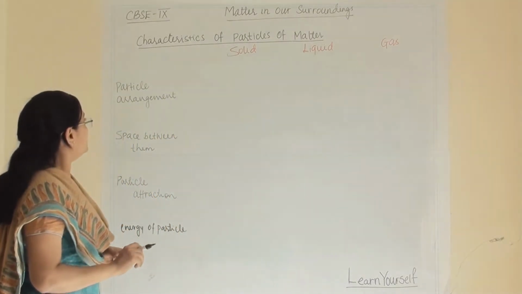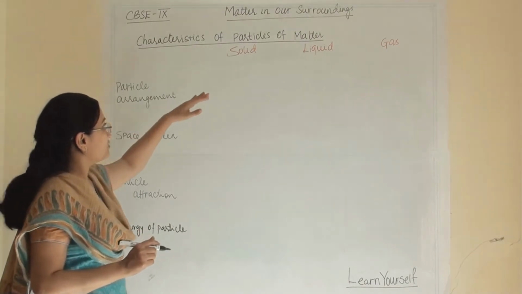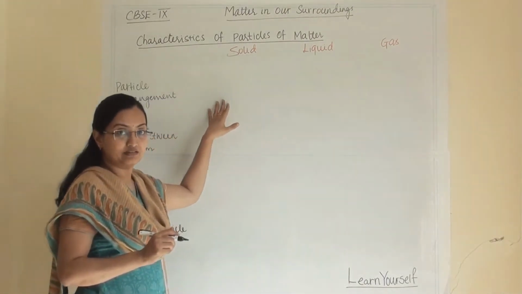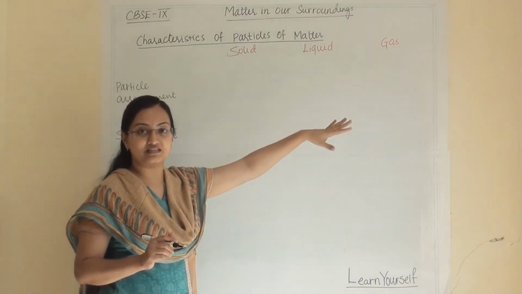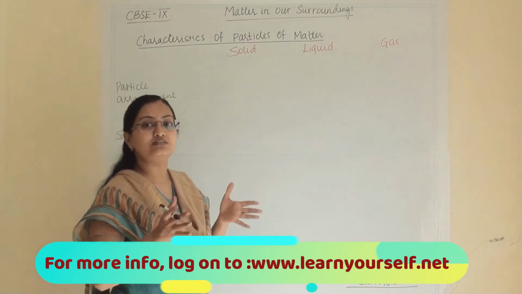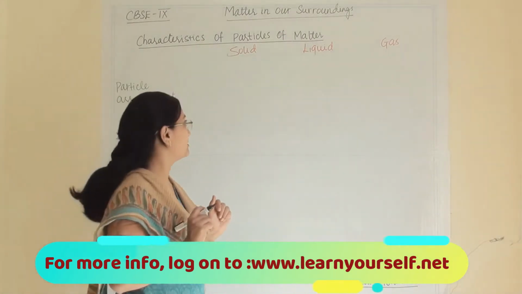So the particle arrangement. Here are the 3 states of matter: solid, liquid and gas. We know that the particle arrangement in all the 3 states is different.